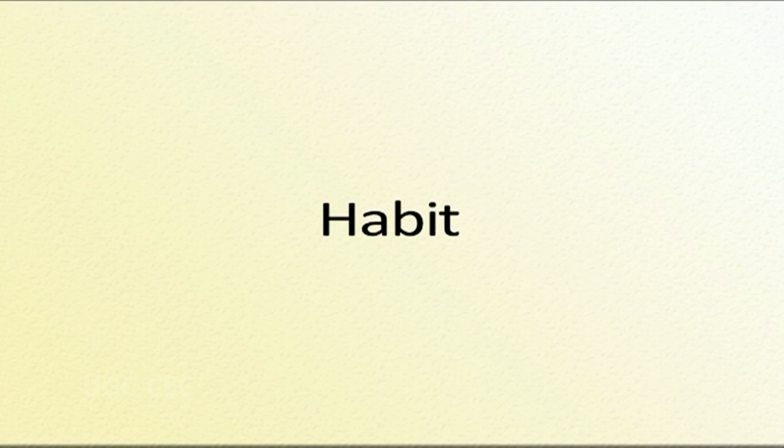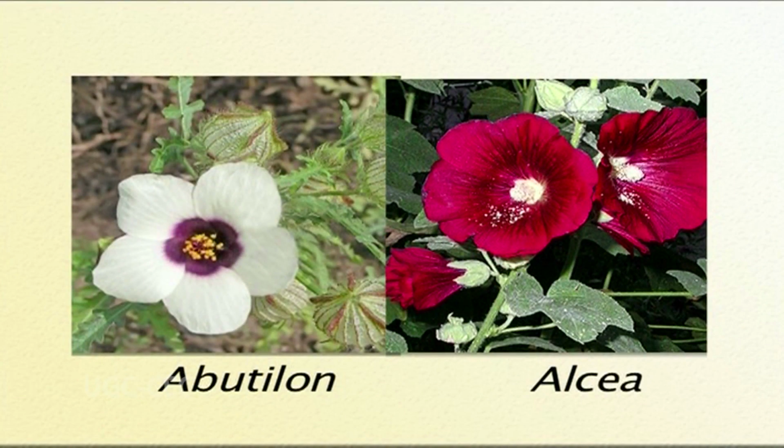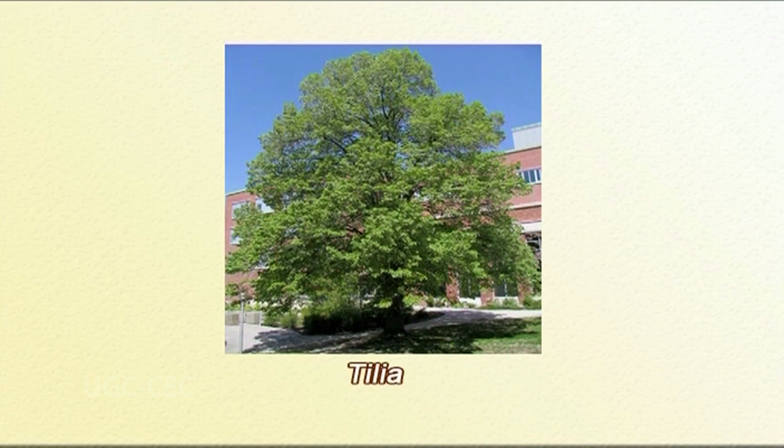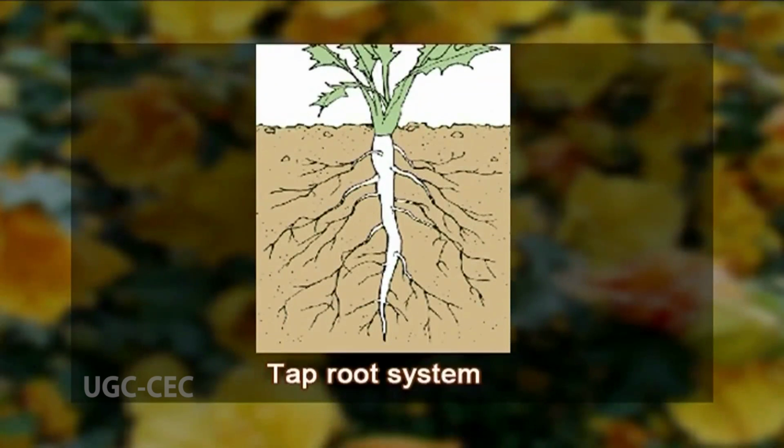Starting from its habit. The members of the family Malvaceae can be either annual or perennial herbs. The examples are Abutilon, Alcea, and other types of herbaceous species. They can also be shrubs, the common example is Hibiscus, or they can even be trees. The example here is Tilia. Now the root. As Malvaceae belongs to dicots, here we have a typical taproot system.